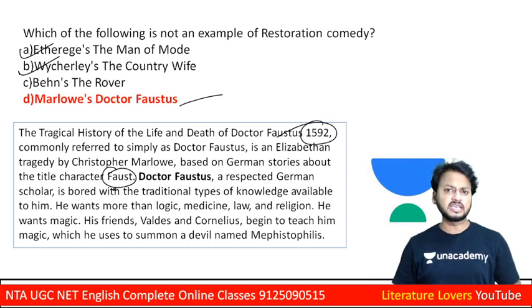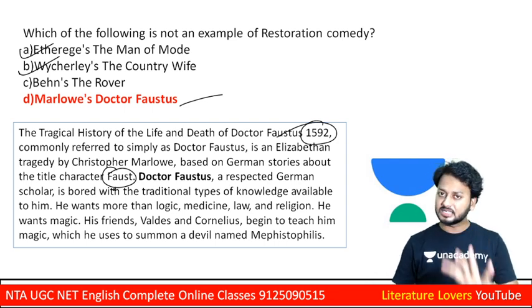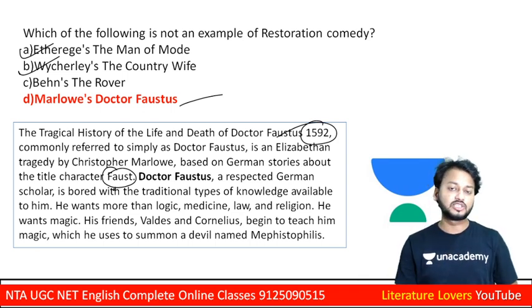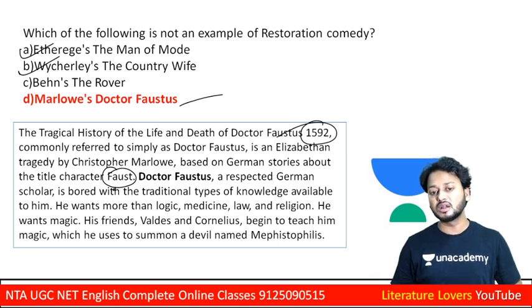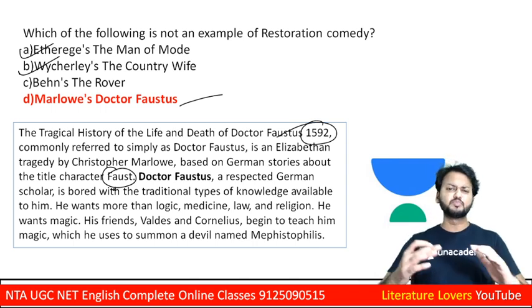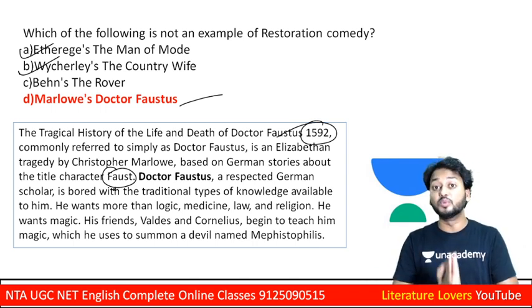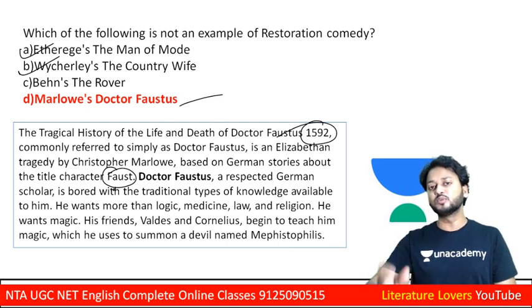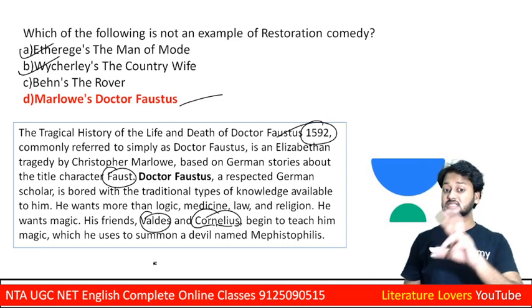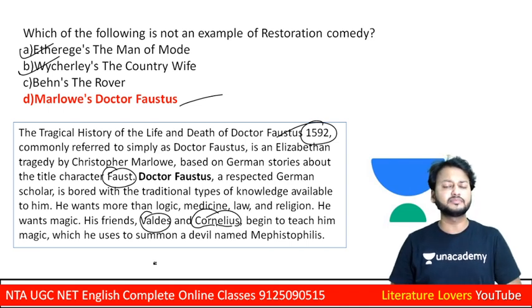And learners, he is a great scholar, Dr. Faustus, a great scholar. But he got bored with the traditional type of knowledge available to him. He wanted to learn logic, medicine, law, religion, but more than its reach. He wanted to learn more and more, and he wanted to see the utmost bound of human thought. So let us see his two friends. One is Valdes and another one is Cornelius. These are the two friends, and they started teaching him magic.